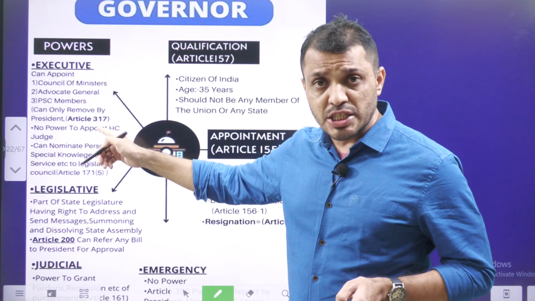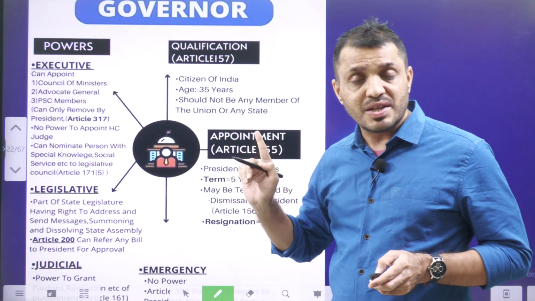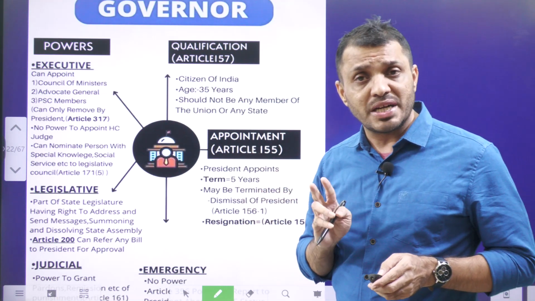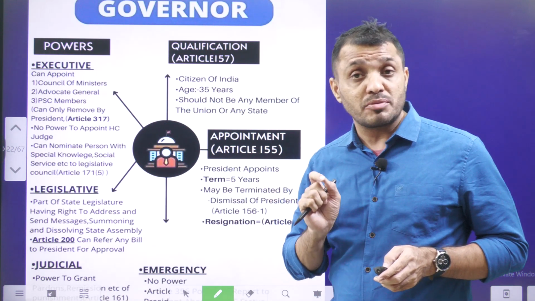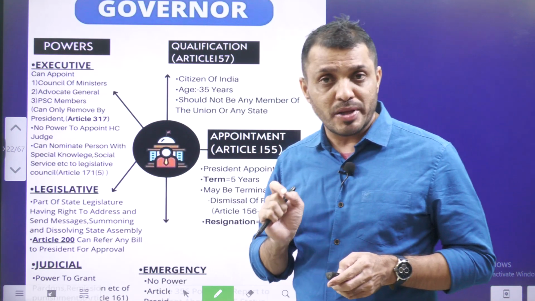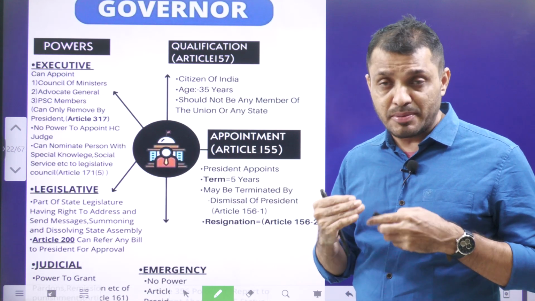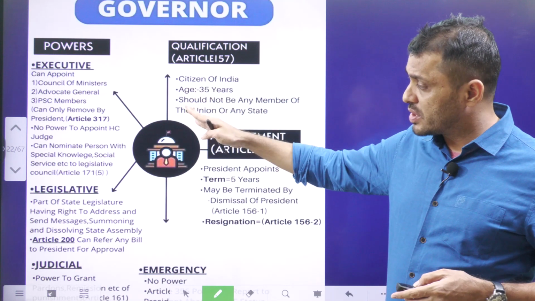Executive. Regarding the executive, all the state executive functions are vested with the governor. Governor will exercise those powers on the aid and advice of the Council of Ministers, and only in a few conditions can the governor exercise discretionary powers. And all the executive matters in the state are in the name of the governor. And the chief minister has an obligation to update the governor regularly about state executive administration related issues. So this is the governor's role in the executive.